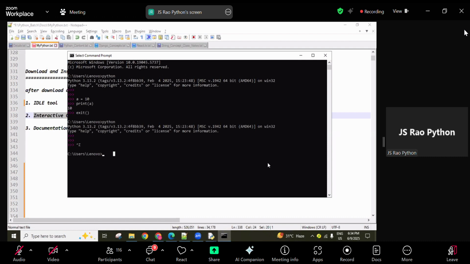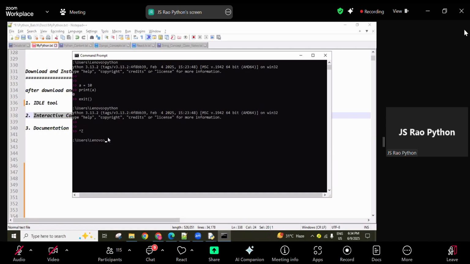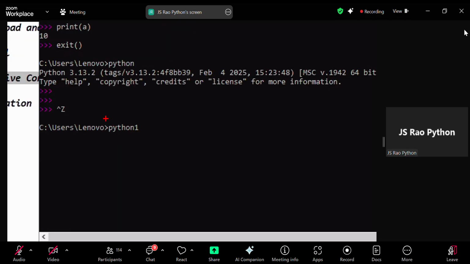If the Python path is not added successfully, it only comes like this if it is added. For example, if I type python1, or python 1, 2, 3, this is the wrong name, guys. Only python is there. Internally, in the Python software location, a python.exe file is there. This is the Python executable file, and we have to add its location in the environment variable.